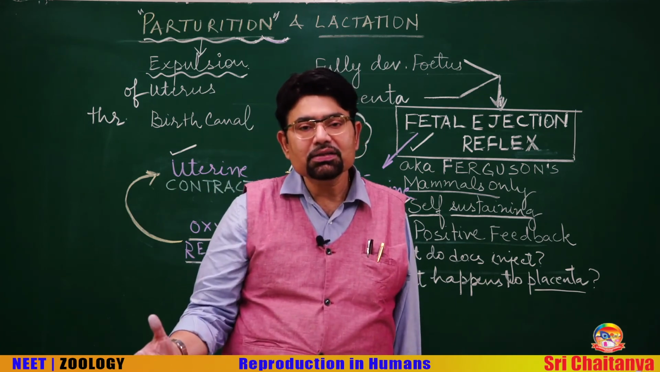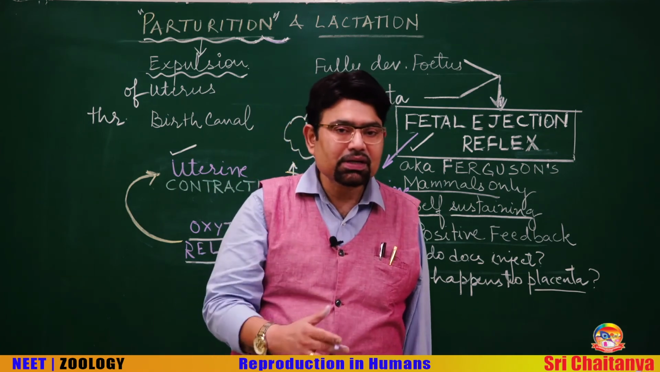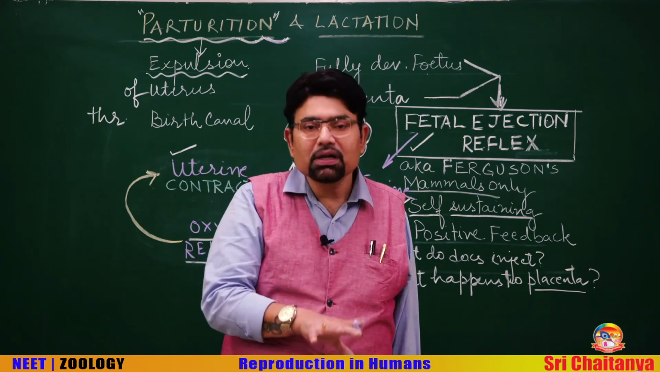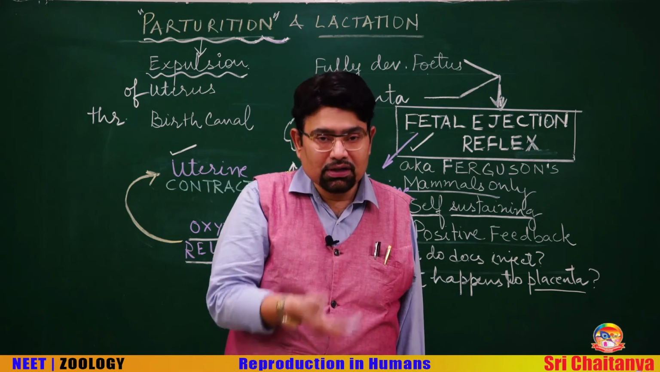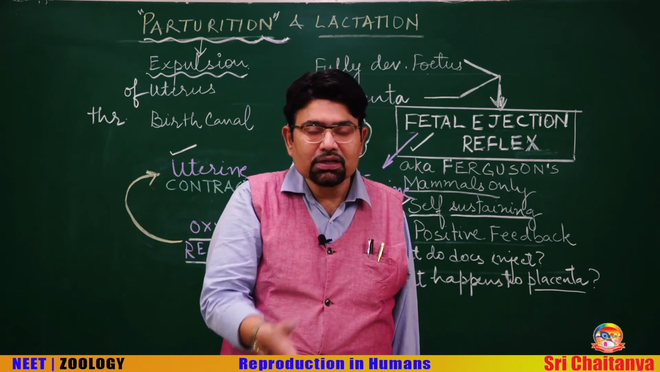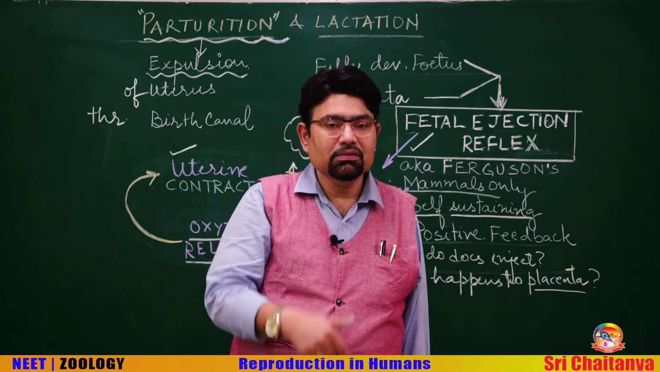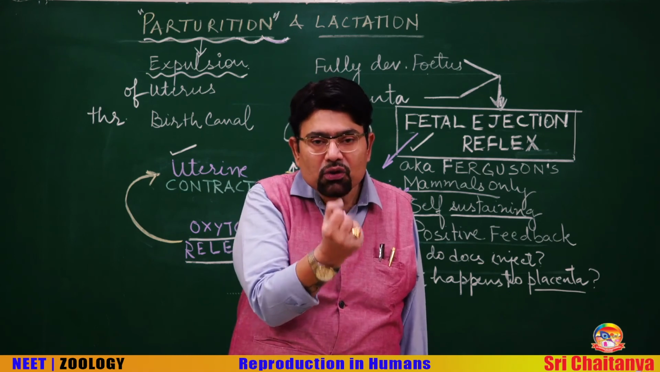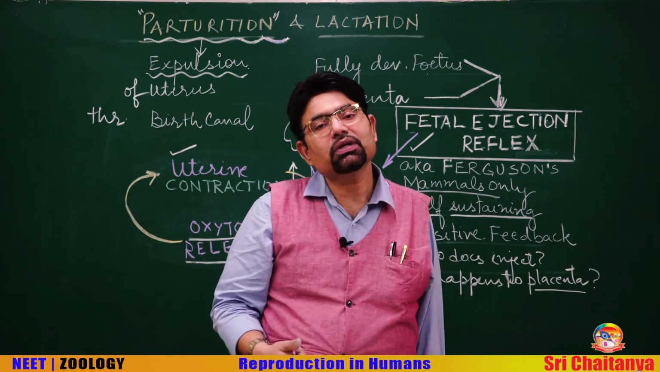Another question is, what happens to the placenta after the expulsion of the fetus? Think of the answer. Yes, in human beings, the placenta and the umbilical cord are both expelled out in a process called afterbirth. When the baby comes out, the placenta and the umbilical cord are also expelled by the strong contractions of the uterus.